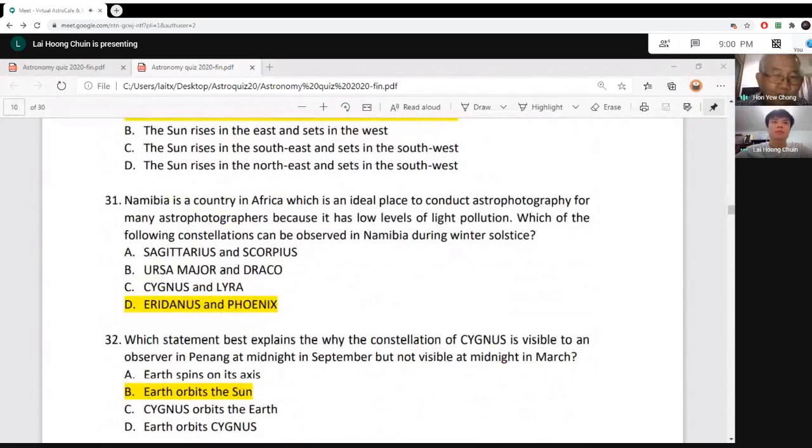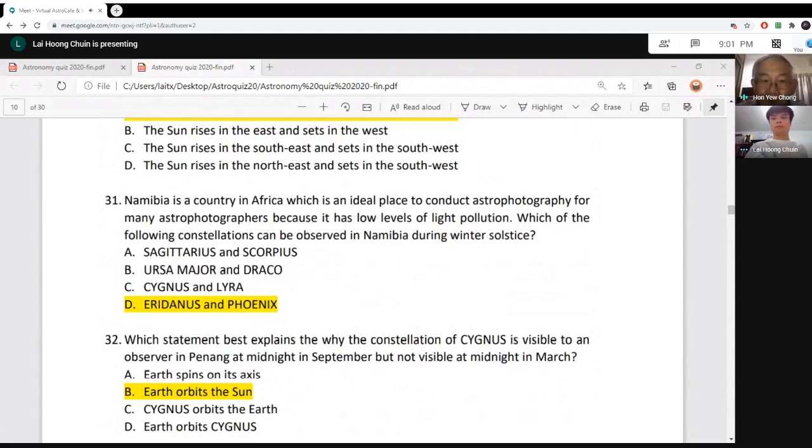Now, question 31 needs your understanding of what's called a star chart. Because for a star chart, you must know, number one, how to locate your constellation, and number two, your global geography. So I repeat, Namibia is a country in Africa, near South Africa. That means Namibia is in the southern hemisphere, an ideal place to conduct astrophotography. Which of the following constellations can be observed in Namibia during the winter solstice?